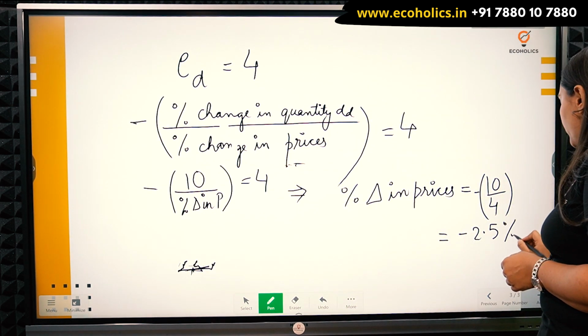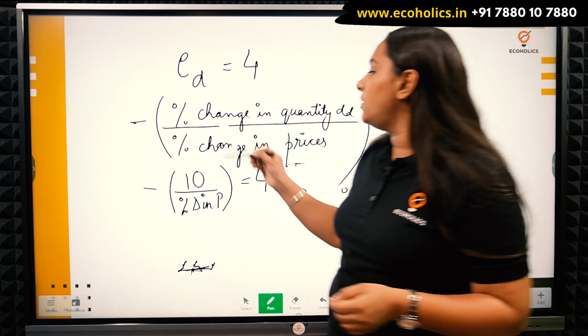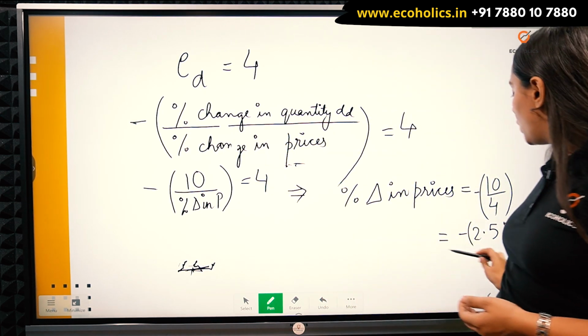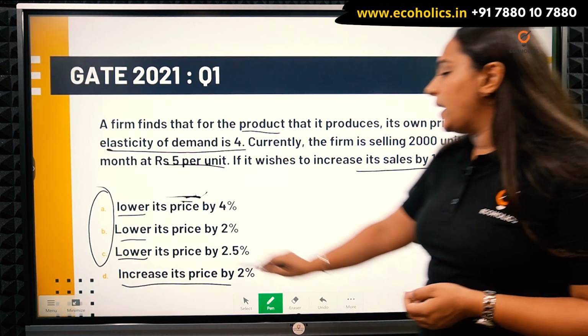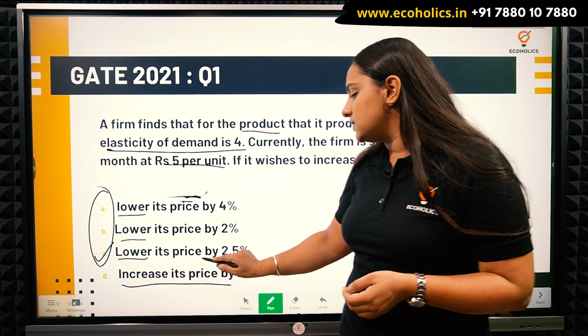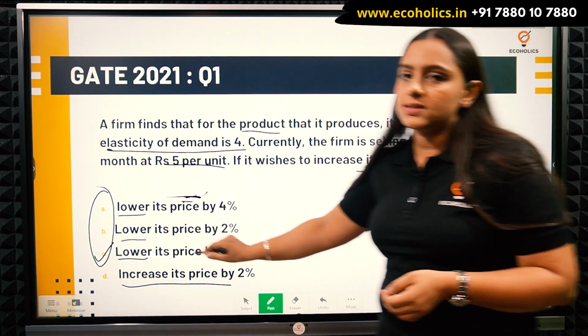So it is minus 2.5%, where this minus sign shows me that whenever my sale will increase, my quantity will increase, my prices will go down. That's the thing. So according to this, we will go by option number C, which says that I have to lower my prices by 2.5%. So the correct answer is option C.